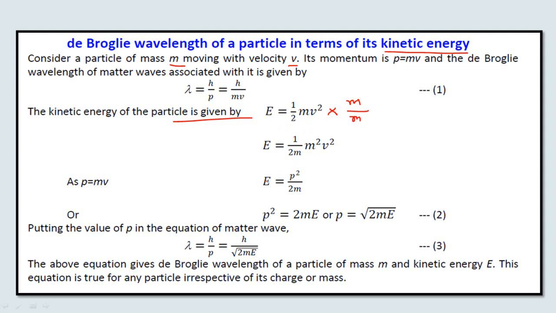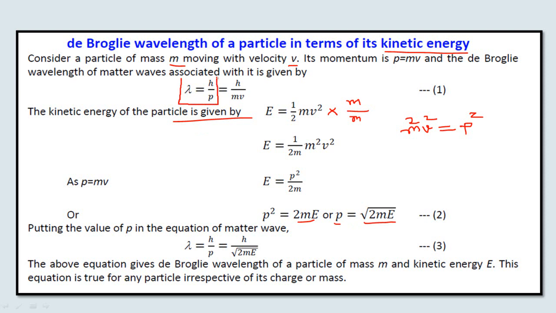So this equation becomes E is equal to, now what is m into v? m into v is the momentum, mass into velocity is momentum, and therefore m square v square becomes momentum square. So E will become equal to p square upon twice m. Now I can rearrange this equation in terms of p square. So p square will become equal to twice mE, so p will be equal to square root of twice mE.